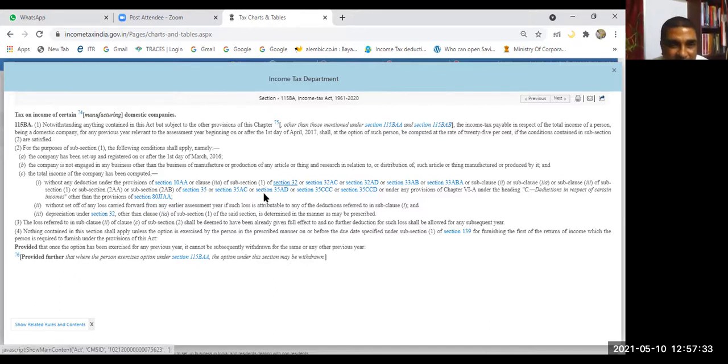These are the list of certain sections. These deductions should not be allowed to them. And without setting off any carry forward of losses. And depreciation under section 32, other than clause 2A of subsection 1 of the said section, is determined in the manner as may be prescribed. So depreciation is also subject to certain conditions. So if these conditions are met, then tax rate will be 25% for manufacturing. Okay, this is one thing.